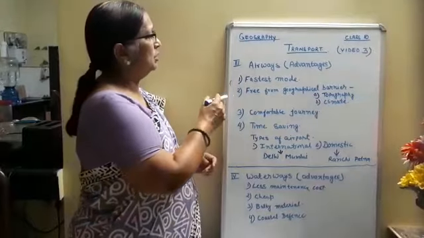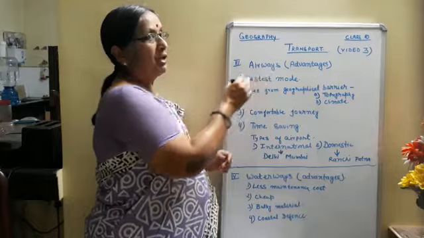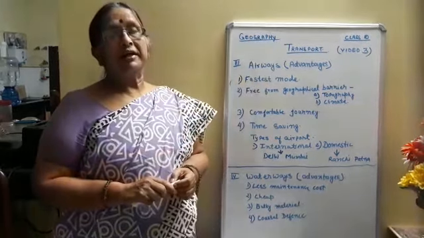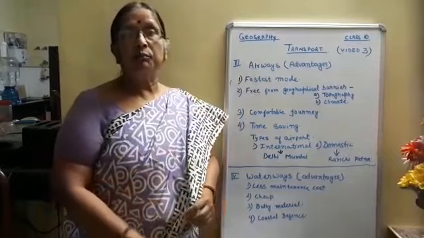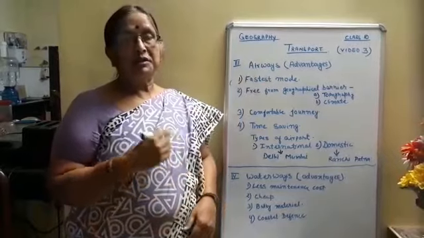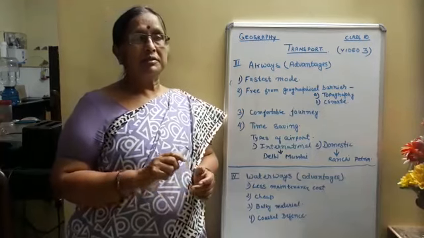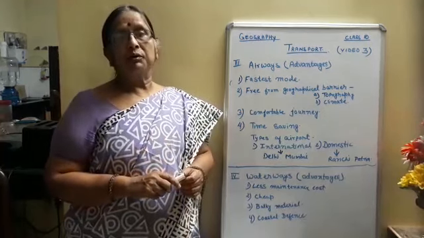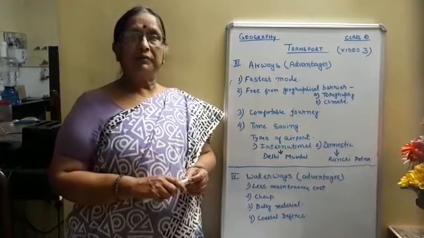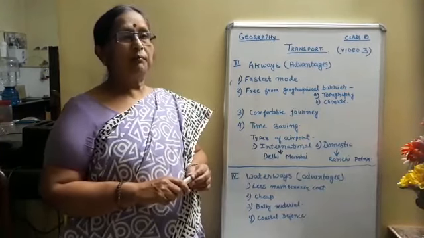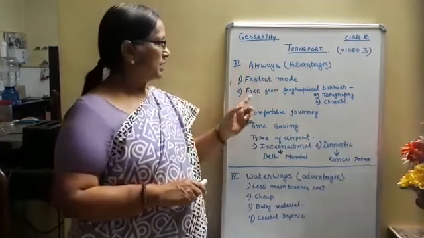Now coming to the advantages of airways: the fastest mode of transport. Because it is flying in the stratosphere, the movement is very fast, there is no turbulence, no obstruction on the path, no barrier. When it takes off, passing through the troposphere, it reaches the stratosphere, and then it flies with greater speed, reaching one place from another in a very short time. So it is the fastest mode of transport.